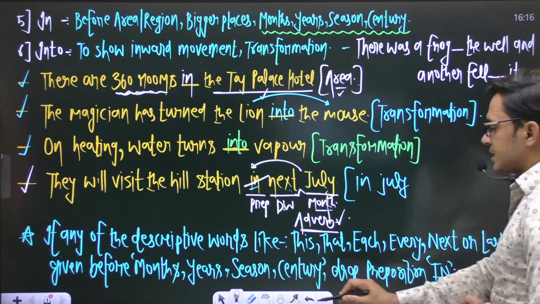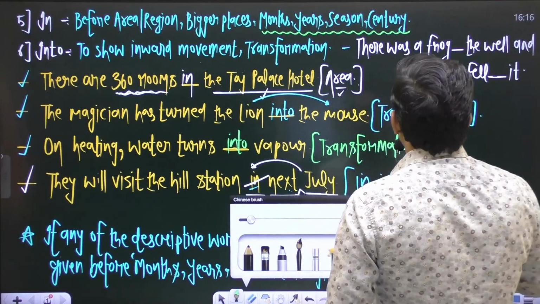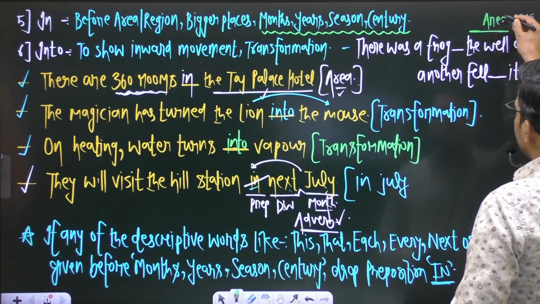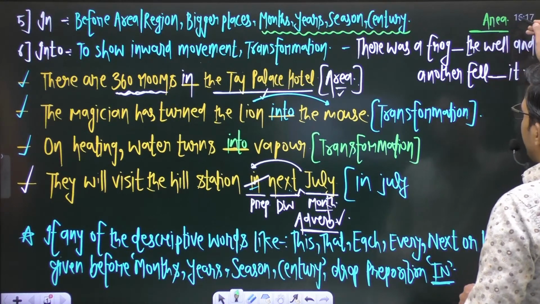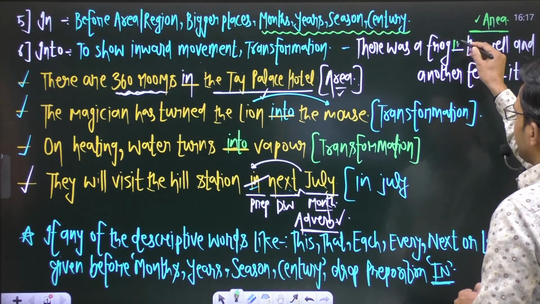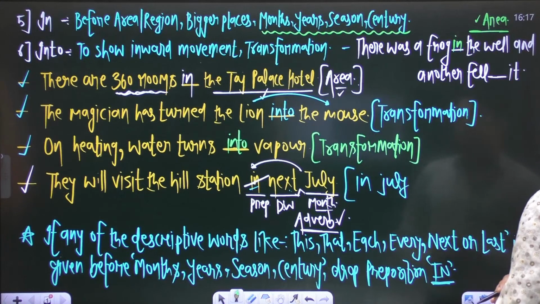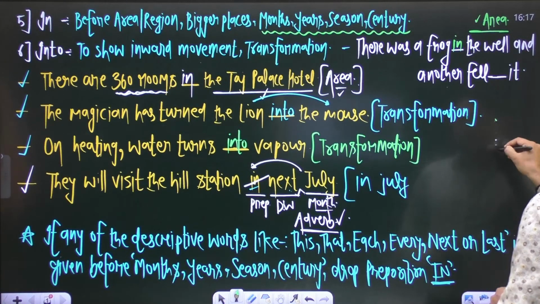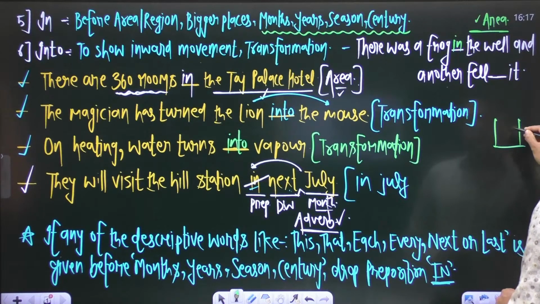In this sentence, we know very well this word well is the area for a frog. This is an area denoting word. So before an area denoting word, we use the preposition in, and it is said, and another fell blank it.